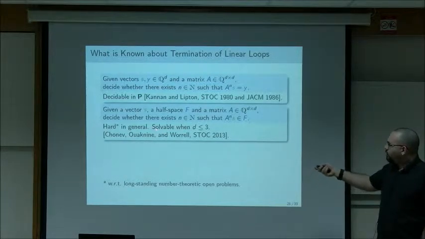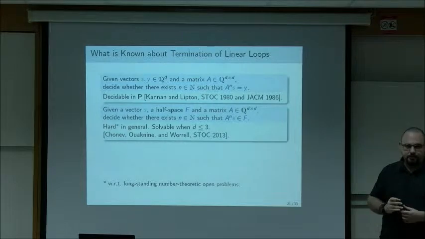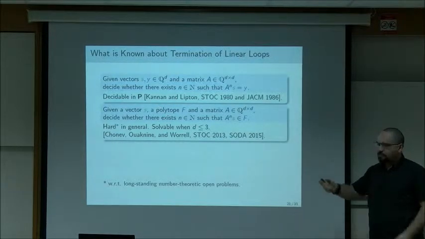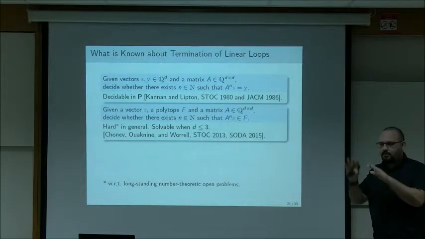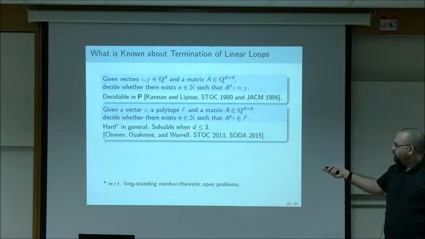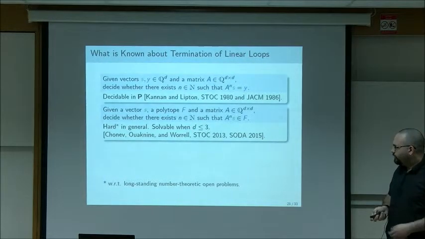They did show that it's solvable when the dimension is small enough, at most 3. And in fact, they extended this to targets that are polytopes, so slightly more elaborate targets, not just half spaces. This is still decidable when d is at most 3, and of course it's still hard in general.